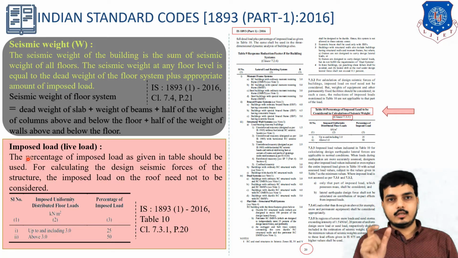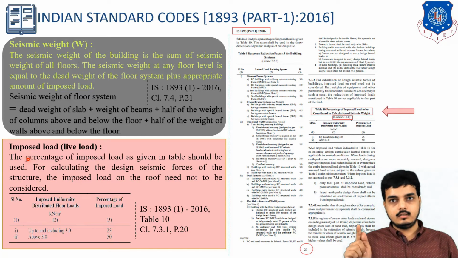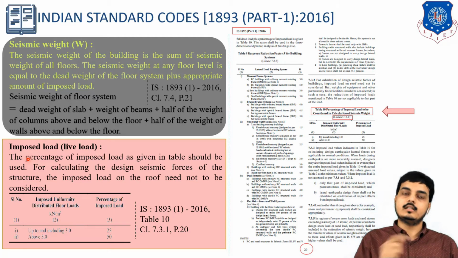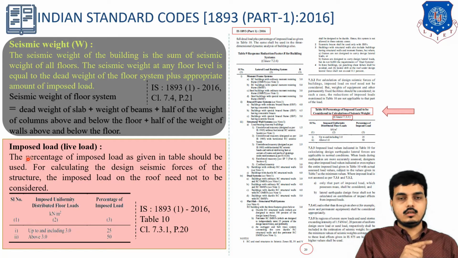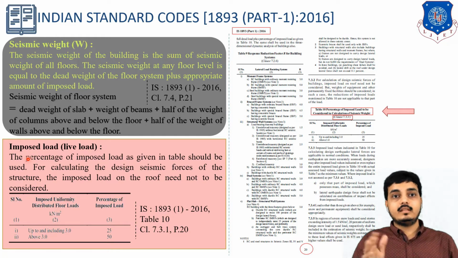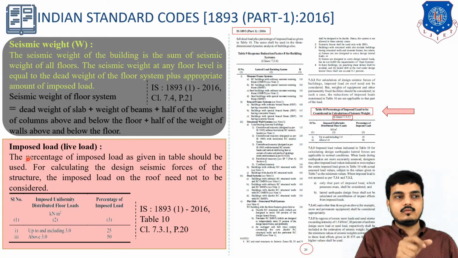For the particular floor we have considered a live load of 3 kilonewton per meter square. If our building is 2500 square foot, we convert it into meter square, and the load will be the 3 which we have considered multiplied by the area. But people are not there at each and every place. What I am saying is that at each and every meter square there will be no chances of people standing.